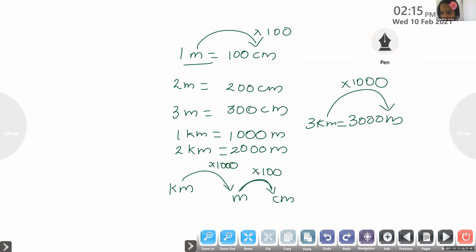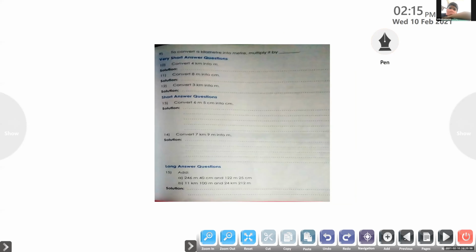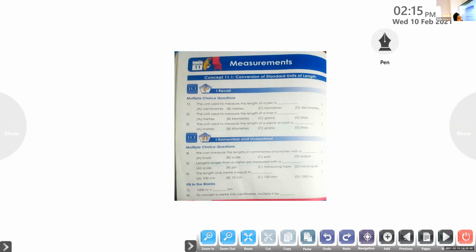Ma'am, should we just put 2 zeros? Yes, you can do it in a shortcut way. To multiply a number by 1000, just put 3 zeros along with the given number. To multiply by 100, just put 2 zeros along with the given number. Now, only this much we have to discuss to do these problems.